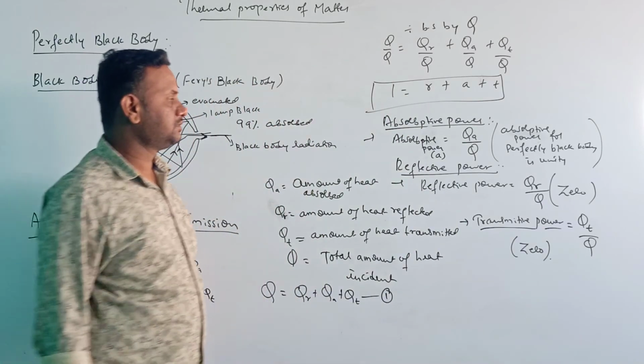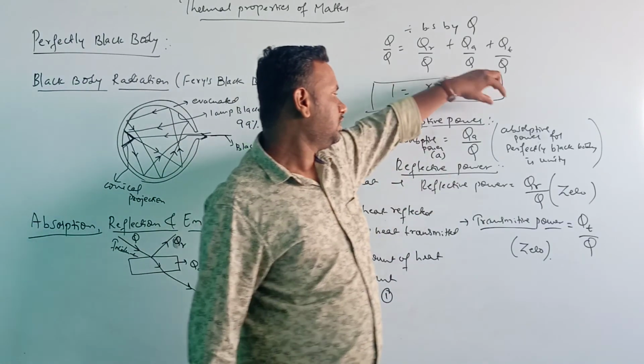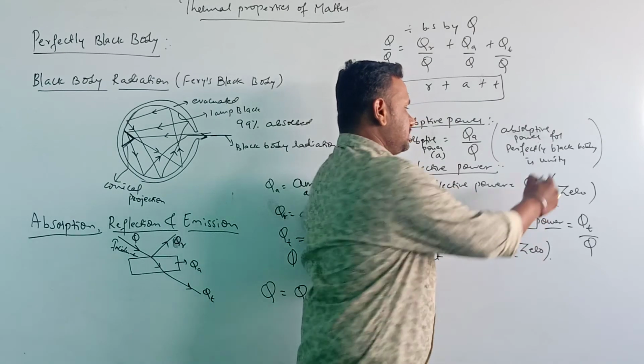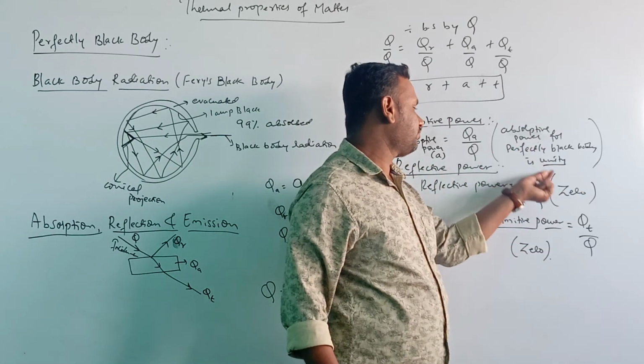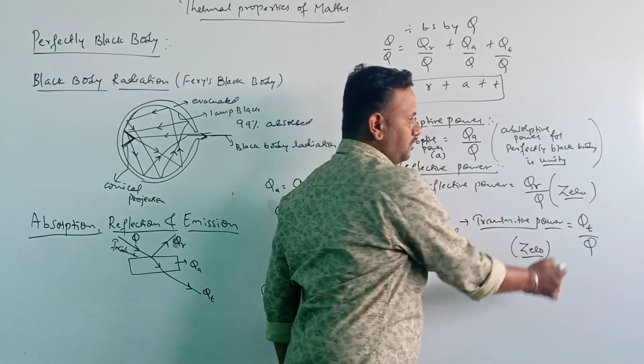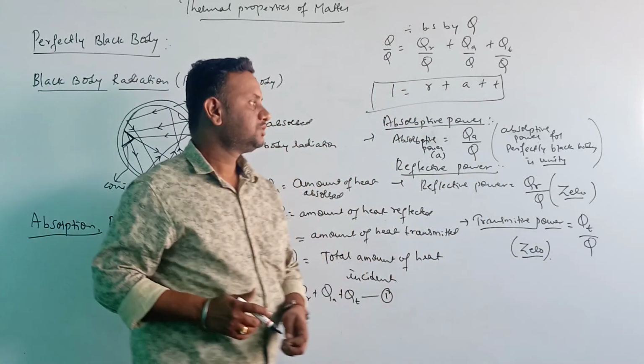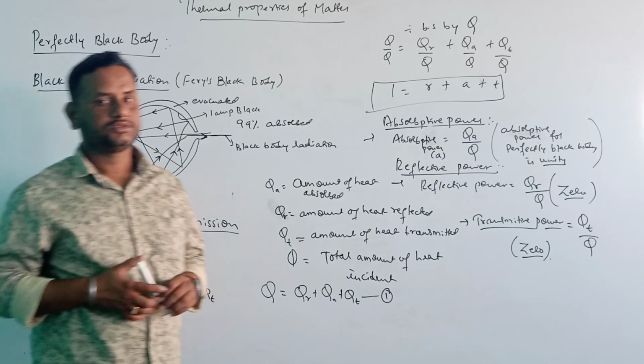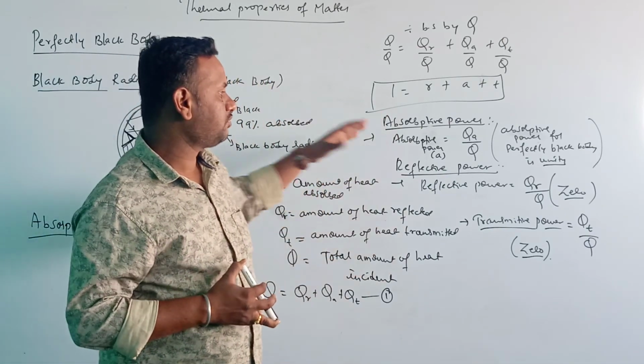Okay, so you should remember all these points. Absorptive power for a perfectly black body is unity, and reflective and transmittive power for a perfectly black body are 0. So this is what you have to remember.